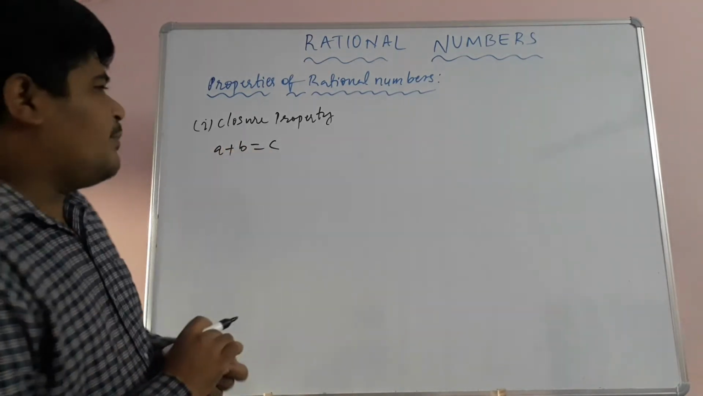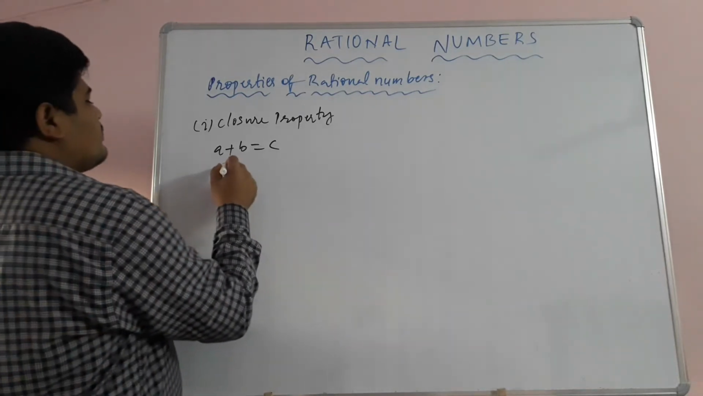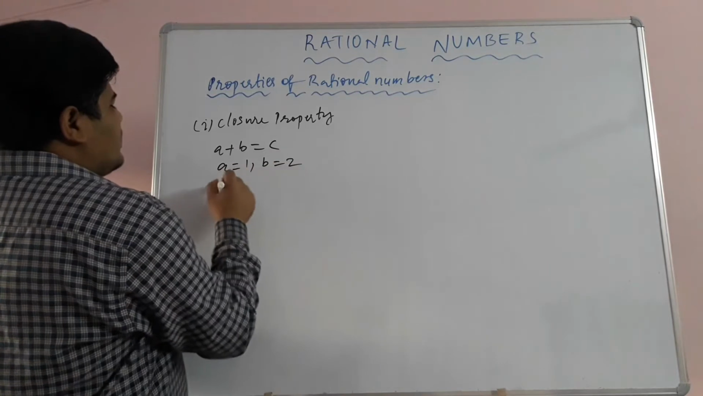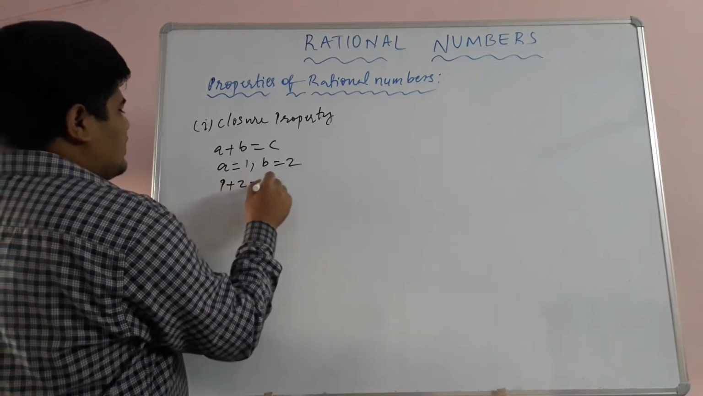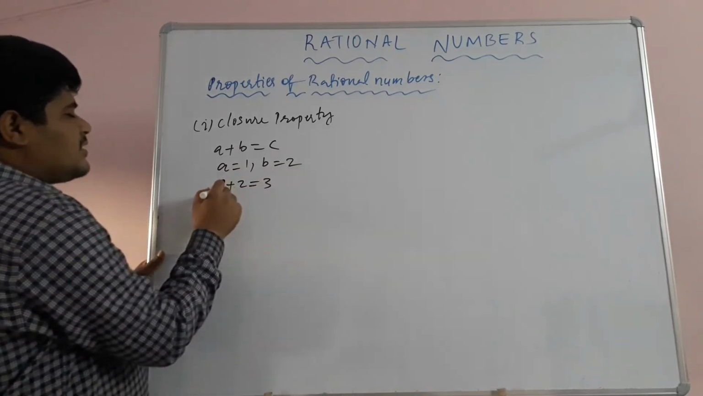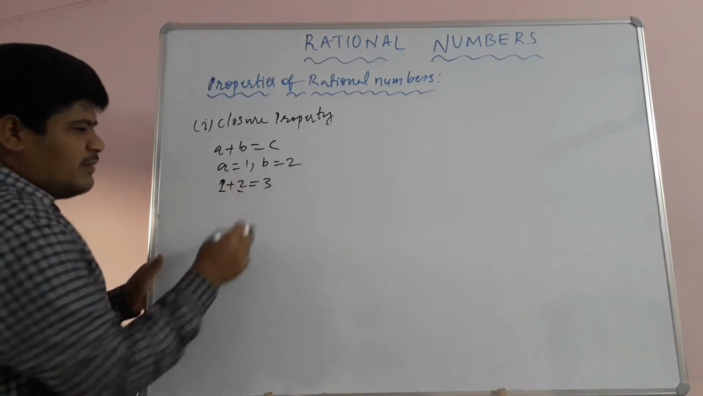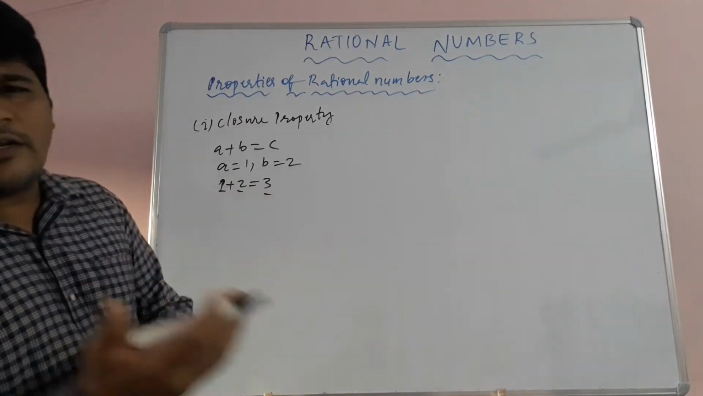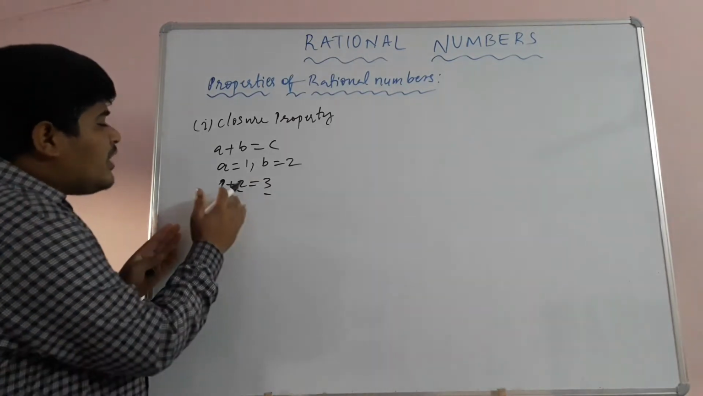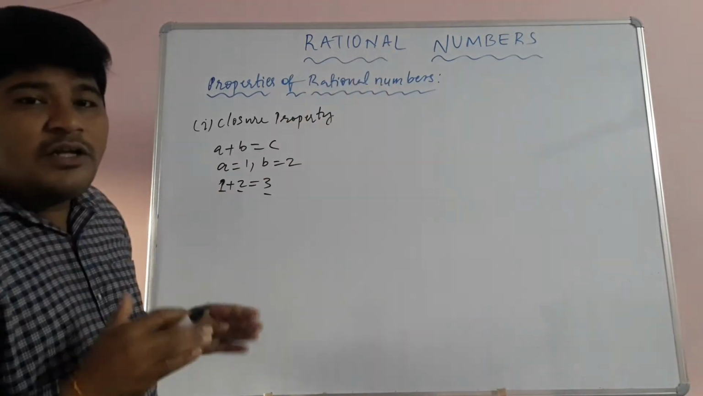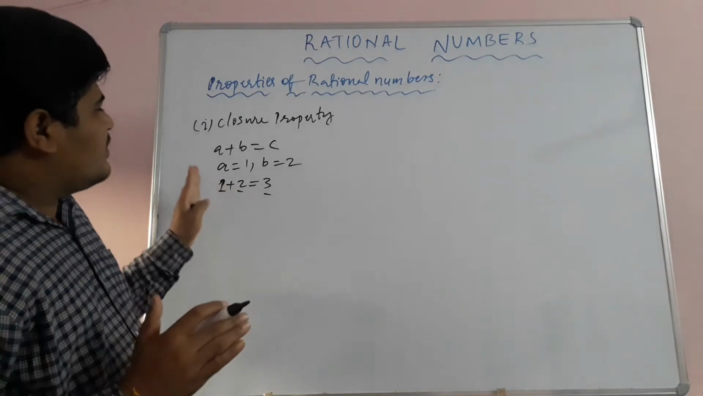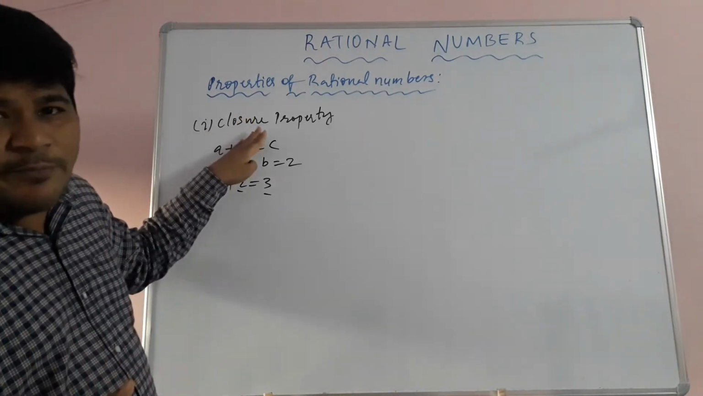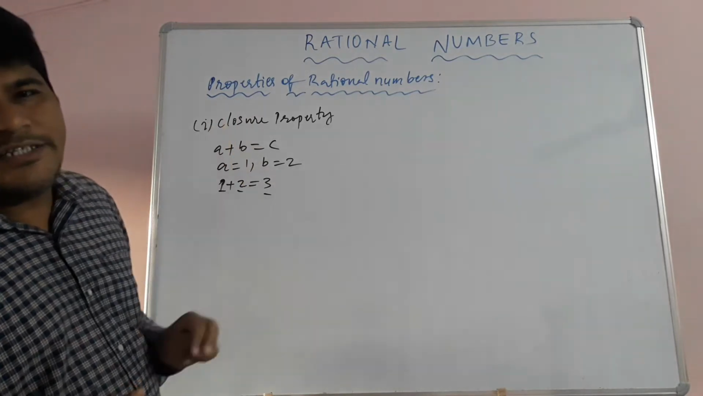Now suppose, children, I am taking one rational number, a is equal to 1 and b is equal to 2. So 1 plus 2 is equal to 3. See, 1 is a rational number and 2 is also a rational number, and 3 is also a rational number. 1 is nothing but 1 by 1, 2 by 1, 3 by 1. All these are rational numbers only. So the sum of two rational numbers is also a rational number. So we can tell that rational numbers satisfy closure property under addition.